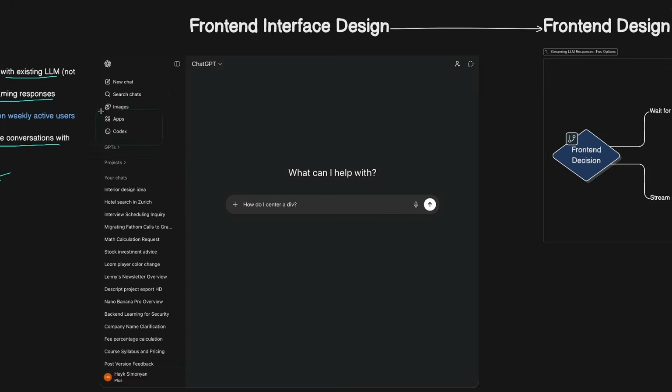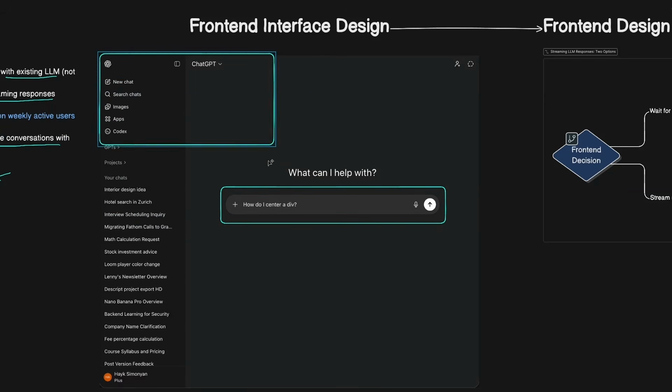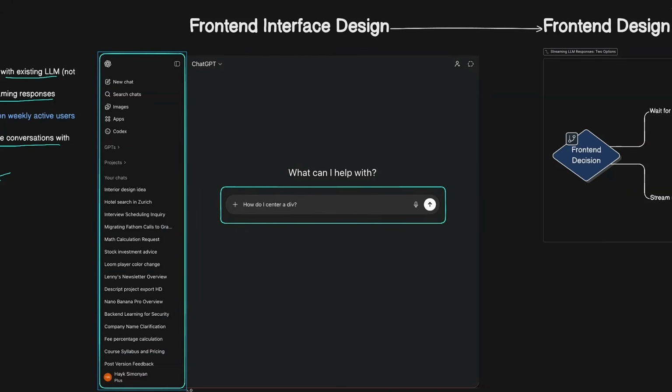So if you take a look at something like ChatGPT, one of the most important parts here is the input box where you'll be asking your questions to the LLM. Another part is the conversation history, as we also clarified in the requirements, which is this left panel, this sidebar where you have your conversations. But you will notice that we have many functionalities other than that. So the thing we clarified and we are going to build is the chat history, which is this part only.